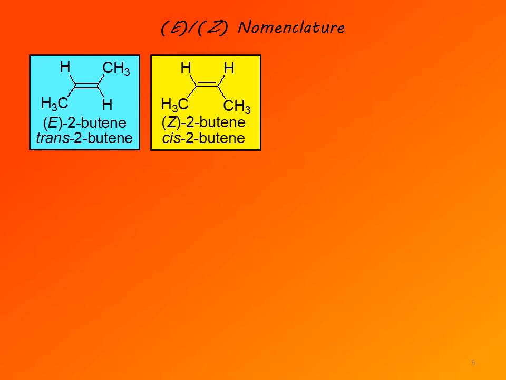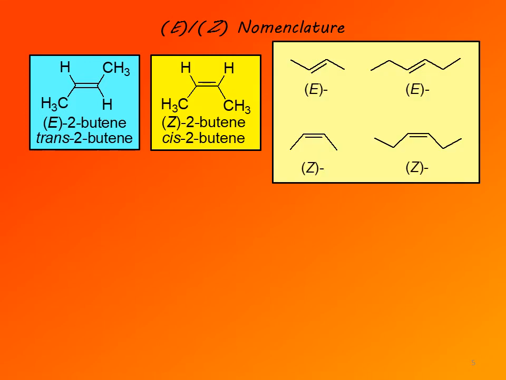That's the case in general, that E corresponds to trans and Z to cis if the compound contains only carbons and hydrogens. If the alkene contains other substituents, heteroatoms such as halogens, oxygen, sulfur, and so on, then priorities may change, and you cannot simply rely on this rule that E corresponds to trans and Z to cis. Instead, you have to go through a process of assigning priorities, which means checking the atomic number of each atom directly attached to the carbon of the double bond and finding out whether atoms of higher priority are on the same side of the double bond or opposite.